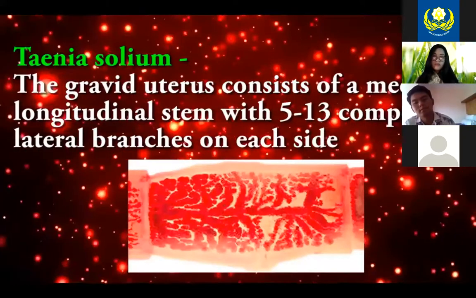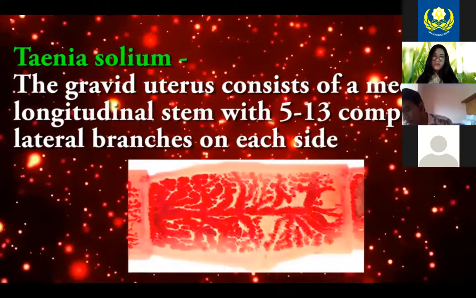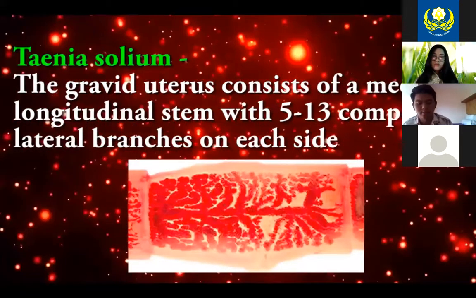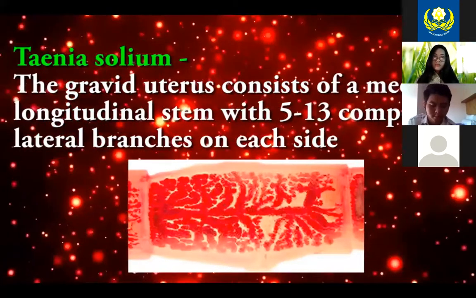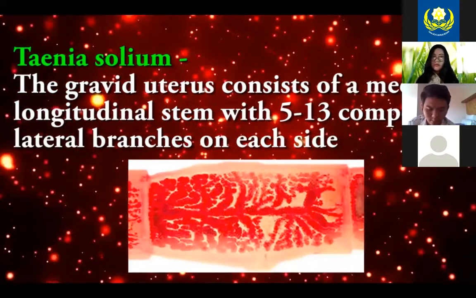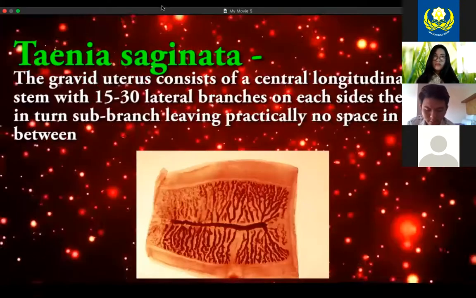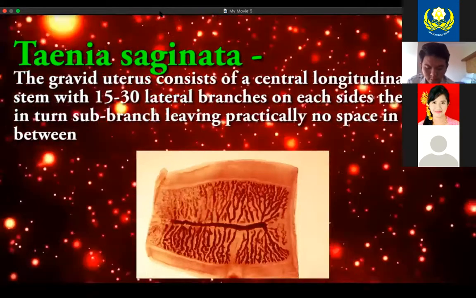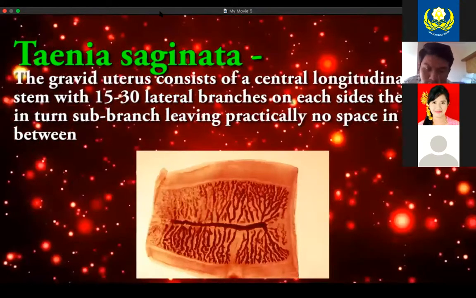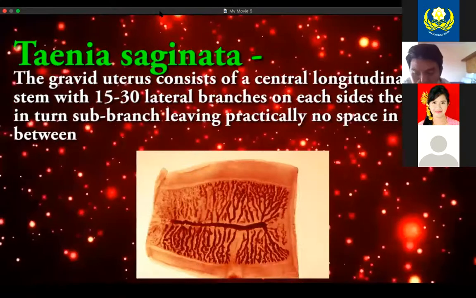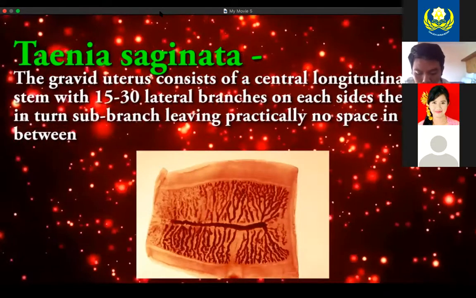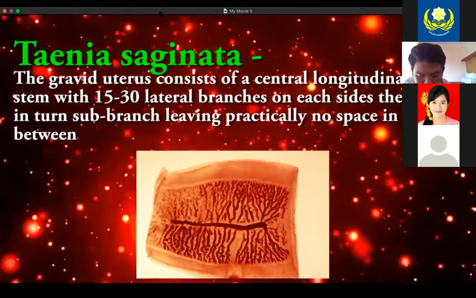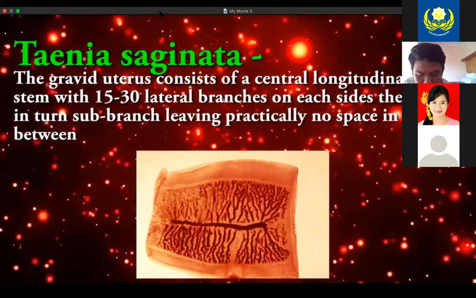The gravid uterus consists of a median longitudinal stem with 5 to 13 compound lateral branches on each side. Taenia saginata, the gravid uterus consists of a central longitudinal stem with 15 to 30 lateral branches on each side. These in turn sub-branch, leaving practically no space in between.